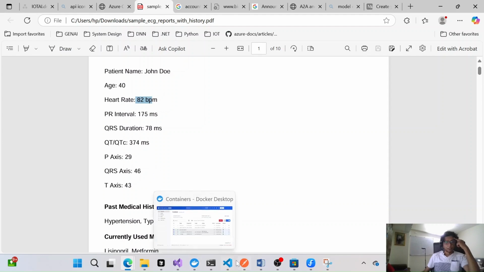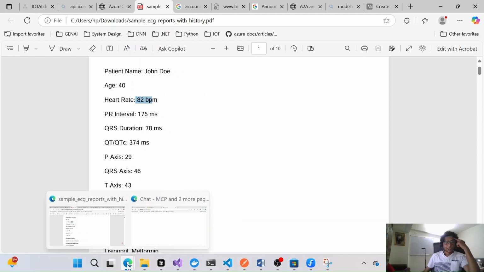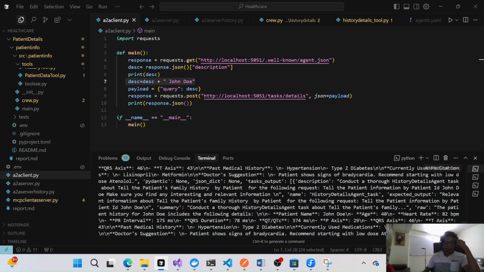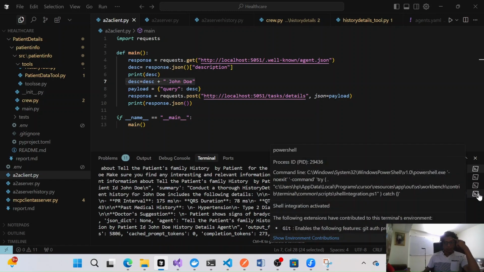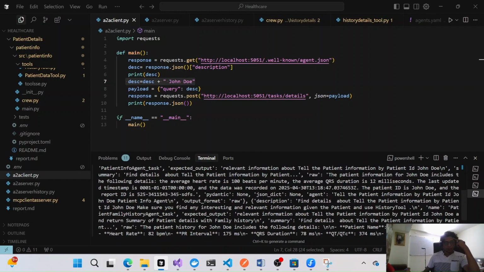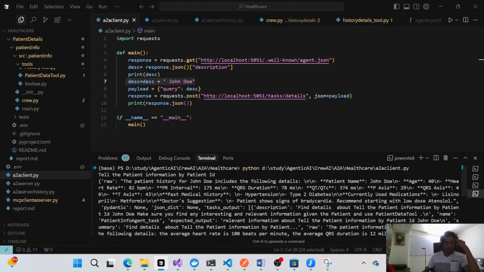Now let me go here. We are getting all this information. Let's see how exactly we are making the descriptions out of it. The patient history includes the following details: patient name, age is 40, heart rate, all this information that we are getting, type 2 diabetic, and these are the medicines the patient is taking.